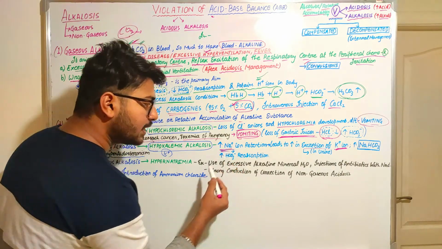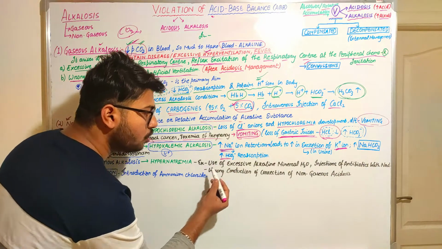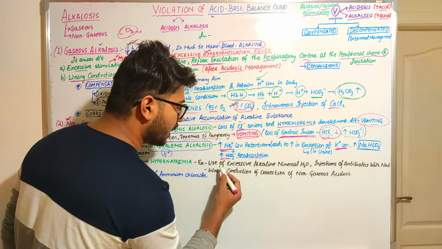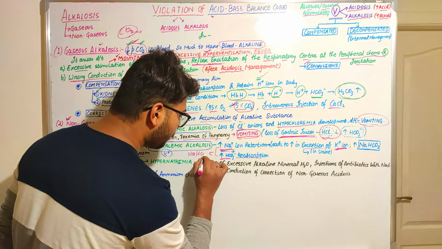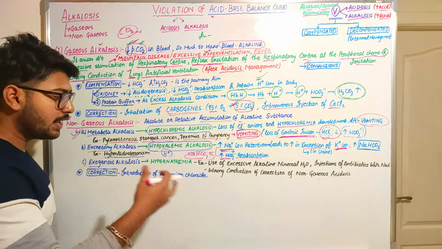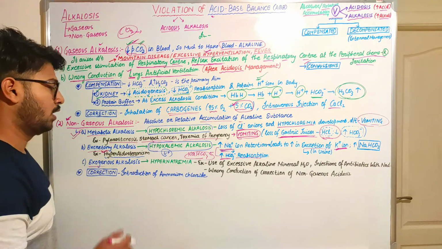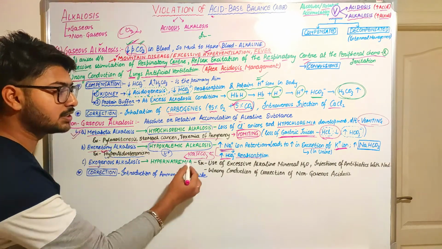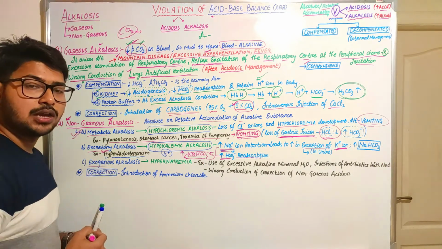As sodium retention takes place inside our body, side by side there will also be an increase in bicarbonate reabsorption, as sodium and bicarbonate form the sodium bicarbonate complex. This complex is going to be reabsorbed in the situation of hyperaldosteronism, and that will lead to an alkalosis condition, because this is an alkaline substance. Its content will increase inside our body. Okay, next comes the exogenous alkalosis.